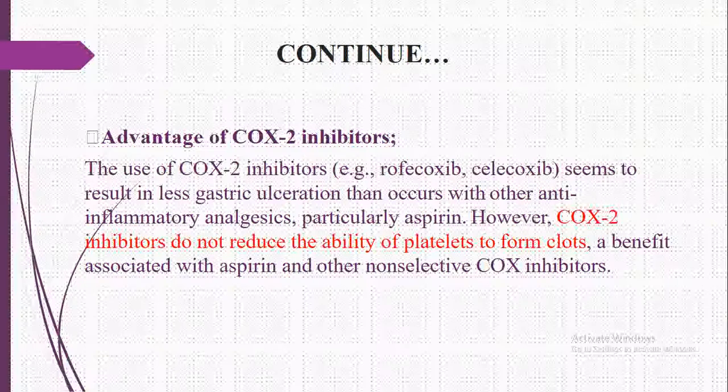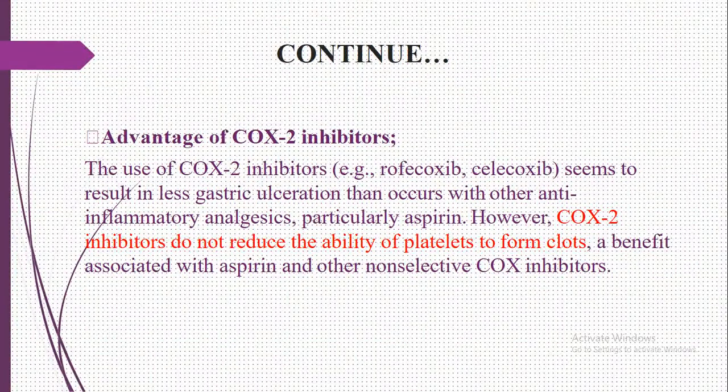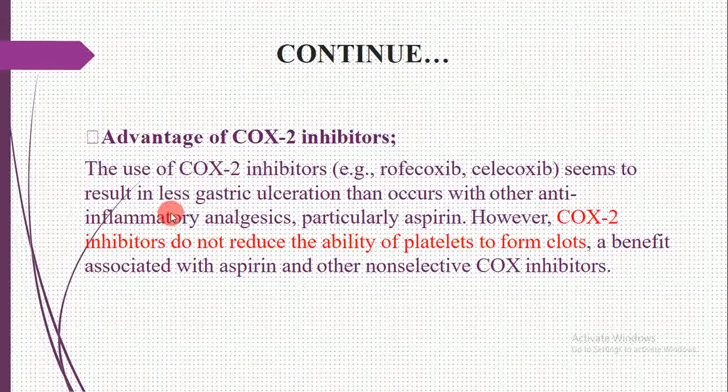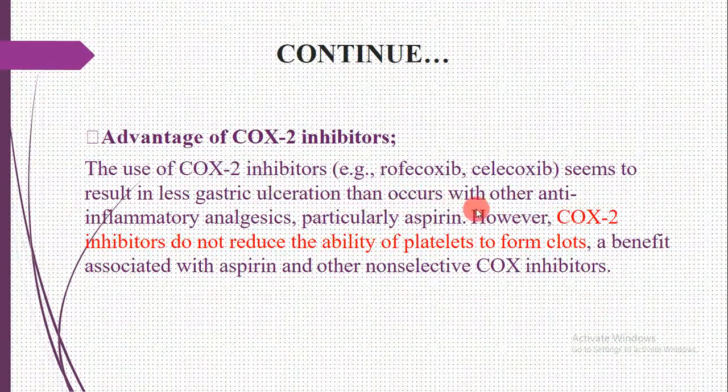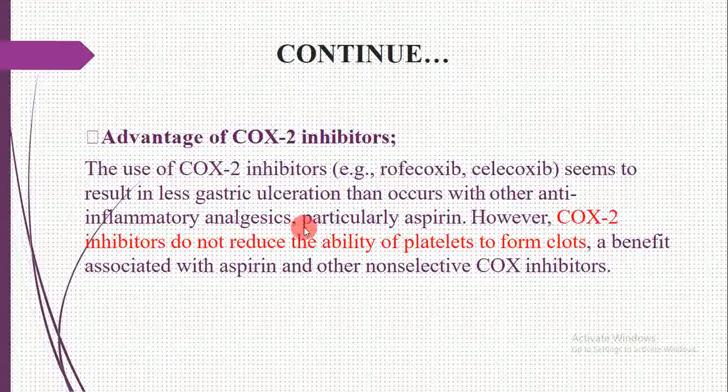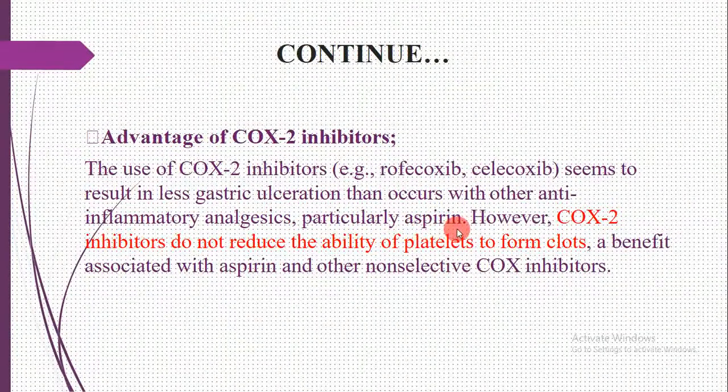Now what are the advantages of COX-II inhibitors? The use of COX-II inhibitors, for example naproxen and celecoxib, seems to result in less gastric ulceration than occurs with other anti-inflammatory analgesics, particularly aspirin.